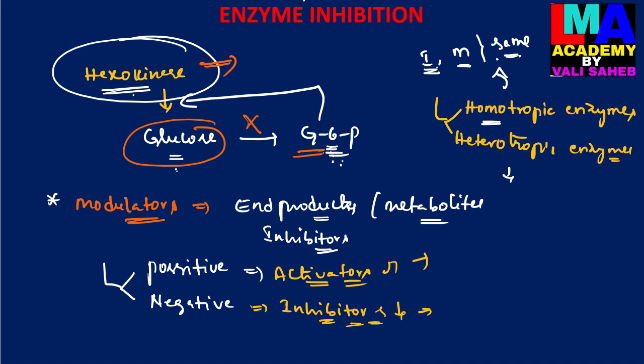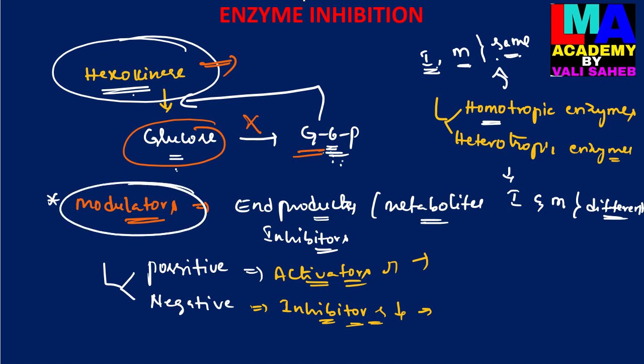But for heterotropic enzymes, the inhibitor and modulator are different. So this is about modulators. In this class we discussed all the enzyme inhibition processes. So this is about the enzyme inhibition process.